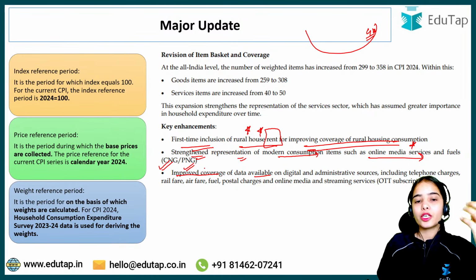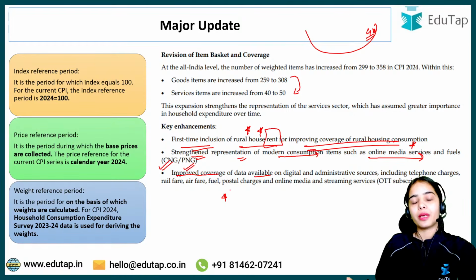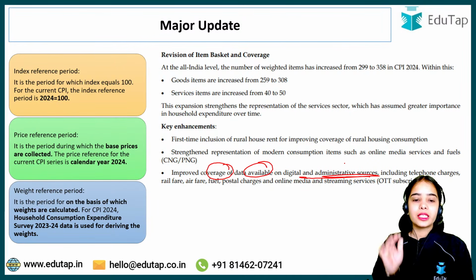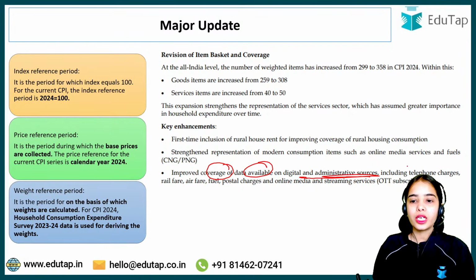Not only have the items been increased, but there is also improved data that we are able to use. There is improved coverage of data available on digital and administrative sources, such as telephone charge data, rail fare, airfare, fuel, postal charges, online media and streaming services.